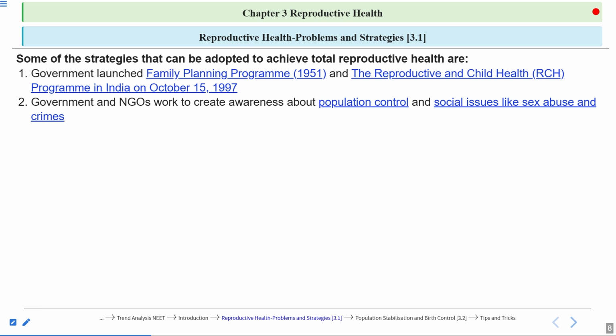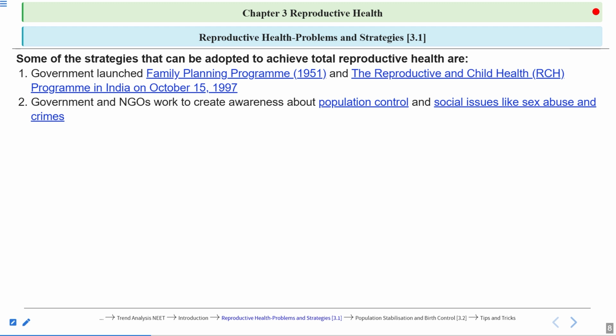They are spreading awareness regarding the various contraceptive methods. They are spreading awareness regarding population explosion and its consequences, because resources are limited.